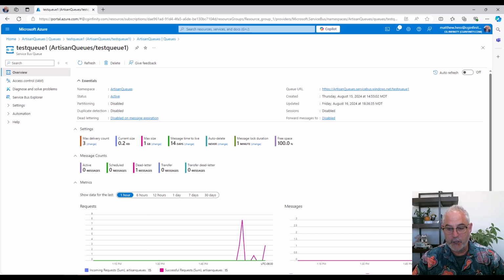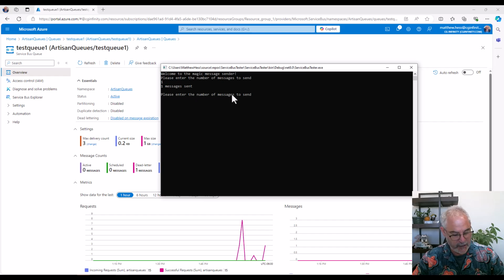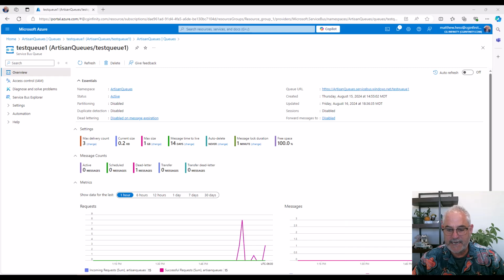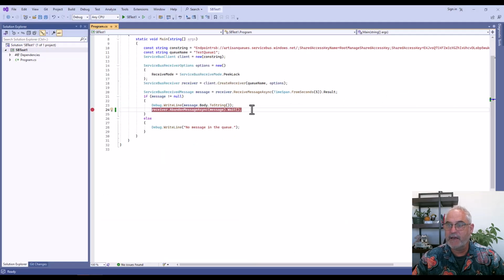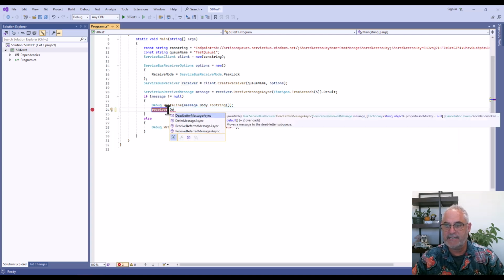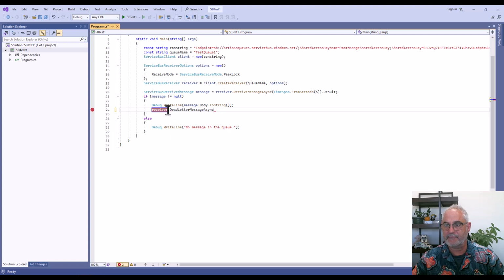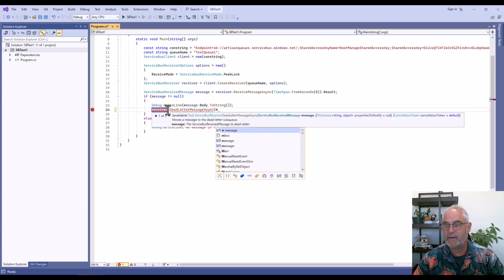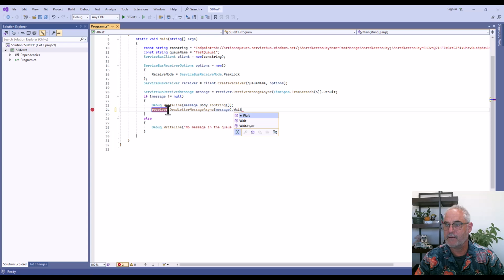So now I need a new message for us to continue the conversation. So I am going to bring up my little magic message sender, and we'll put another message in the queue. So what is the next option? Hopefully that's clear on abandon. So now we're going to test out receiver.DeadLetterMessageAsync. This one is very simple. As you can imagine, it's simply going to put it straight away in the dead letter queue.